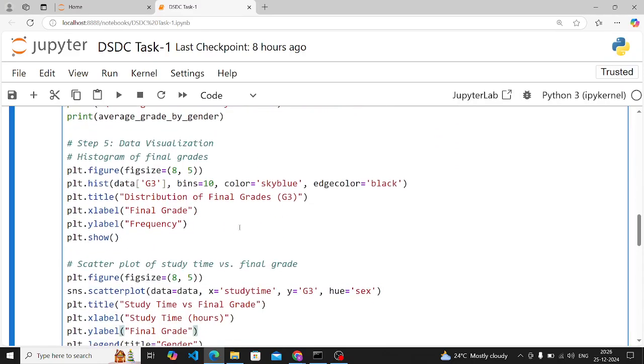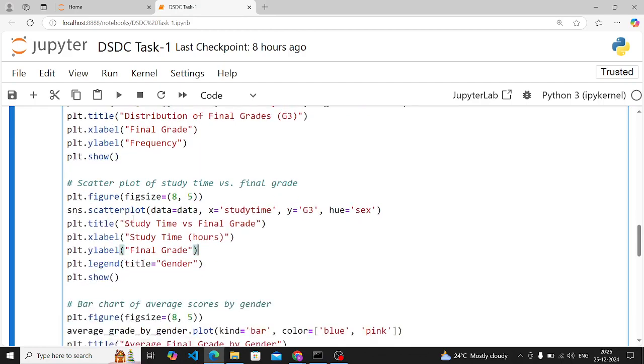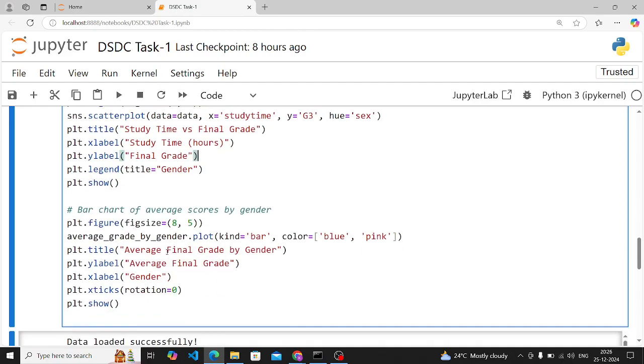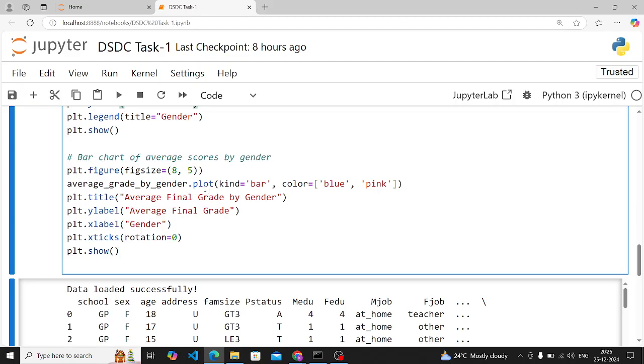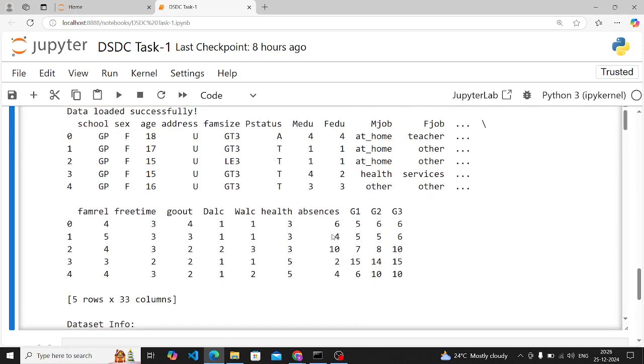Okay, then you have to do the data visualization part, which is three visualizations you have to do. First you have to plot a histogram of final grade. Okay, for this you have to use this function. For scatter plot you have to use sns.scatterplot function. For bar plot you have to use the catplot function, and here you have to choose kind equal bar. Okay, so this is how you have to do. Now we'll see the result.